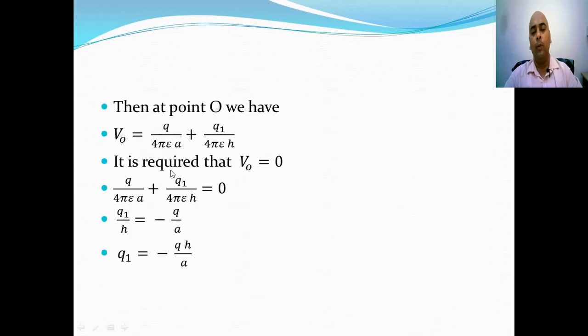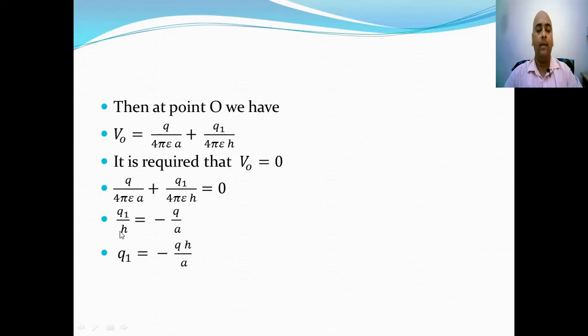So the total potential at point O is 1 upon 4 pi epsilon naught q by A plus 1 upon 4 pi epsilon naught q1 by h, and we require that the algebraic sum of potential on the earth should be equal to 0.